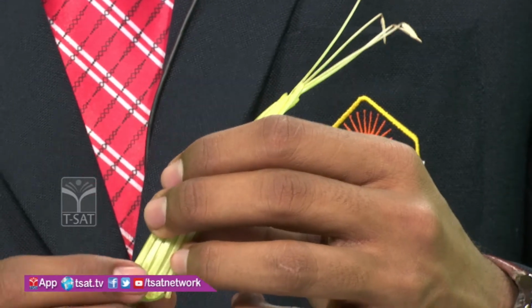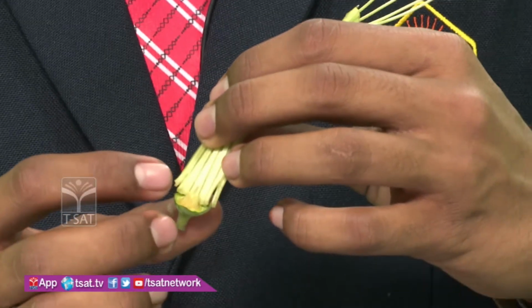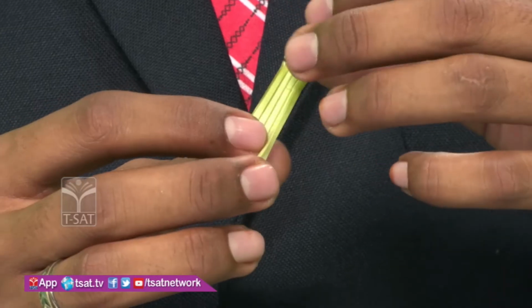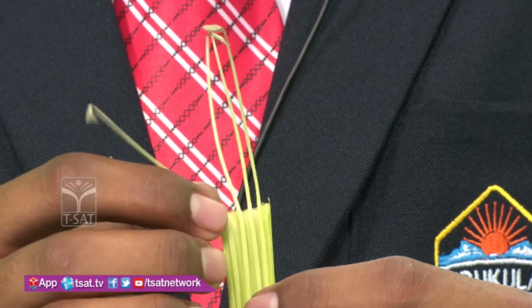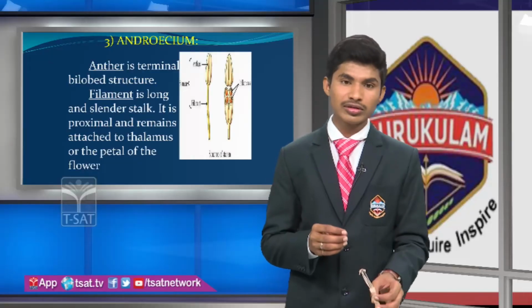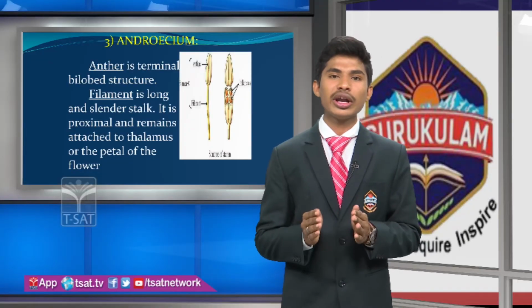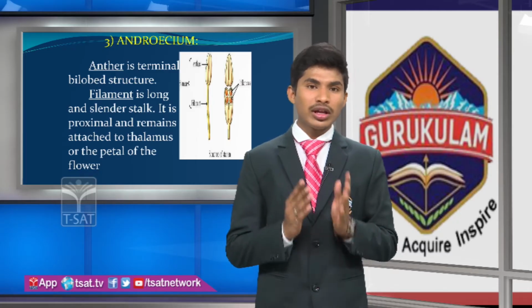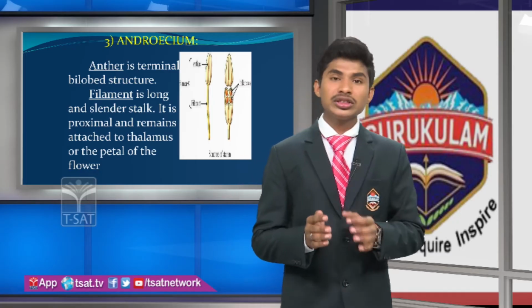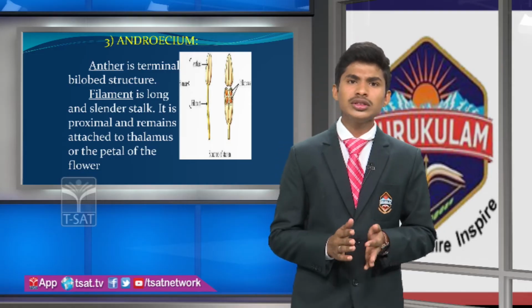It is called the thalamus. Yes or no? Yes. It is attached to the thalamus or petal of the flower. If it is attached to the petal of the flower, that condition is known as epipetalous. Epipetalous is seen in datura.